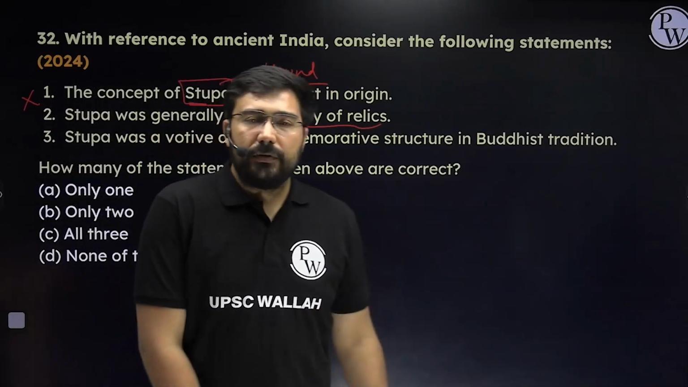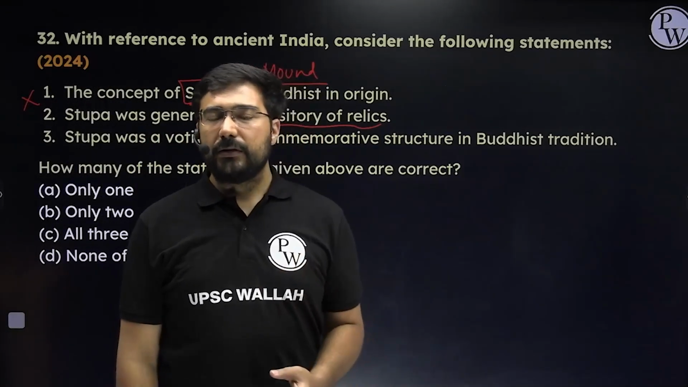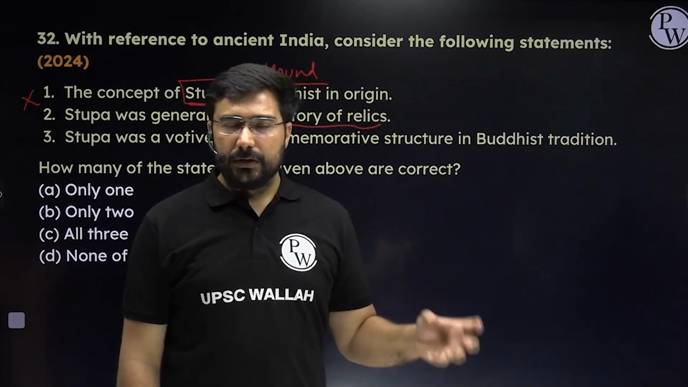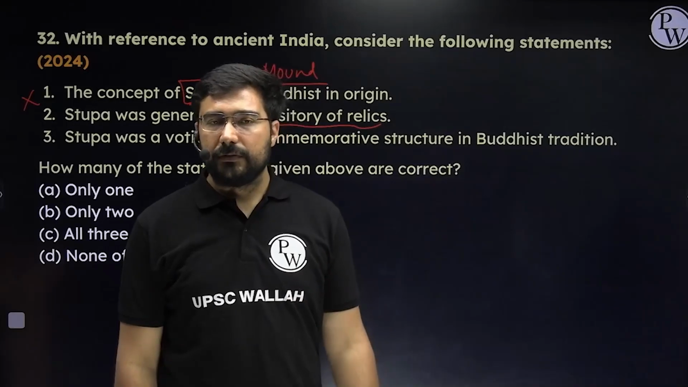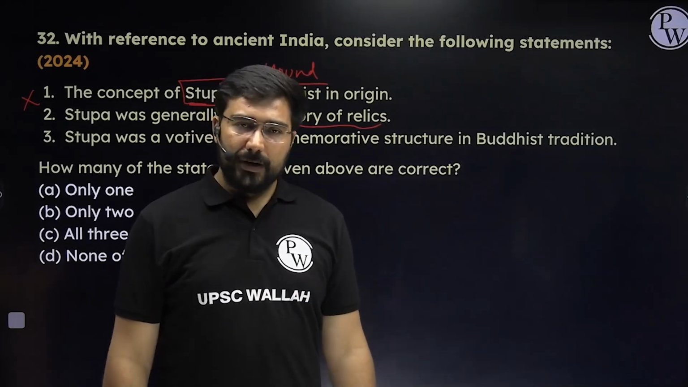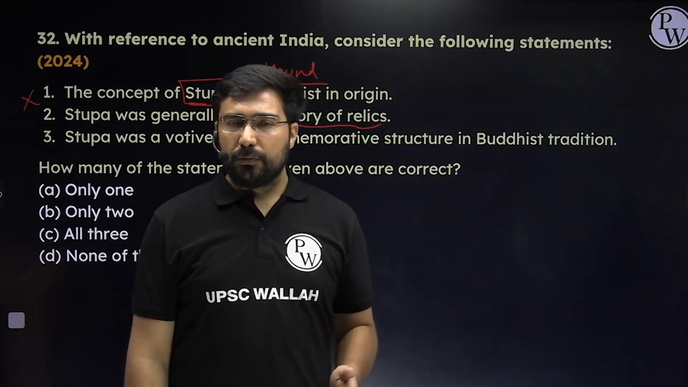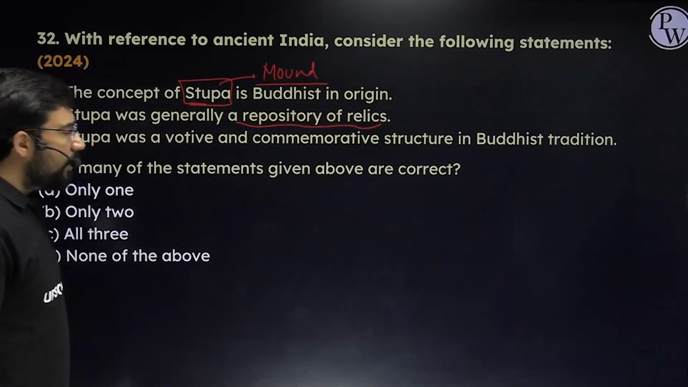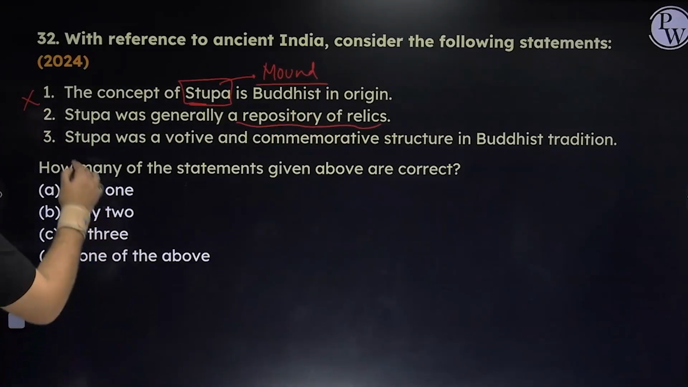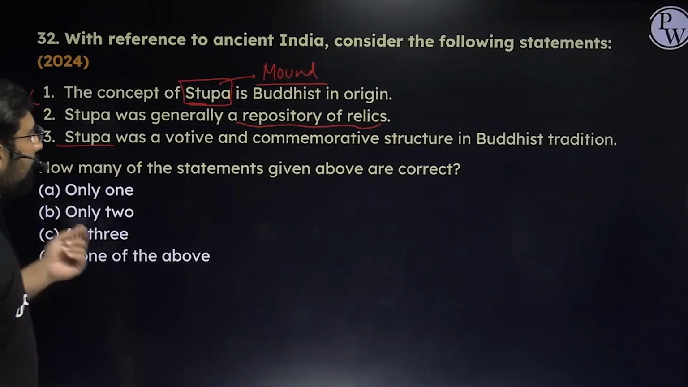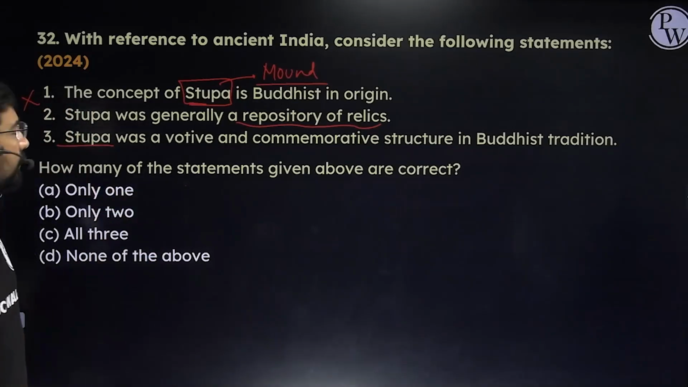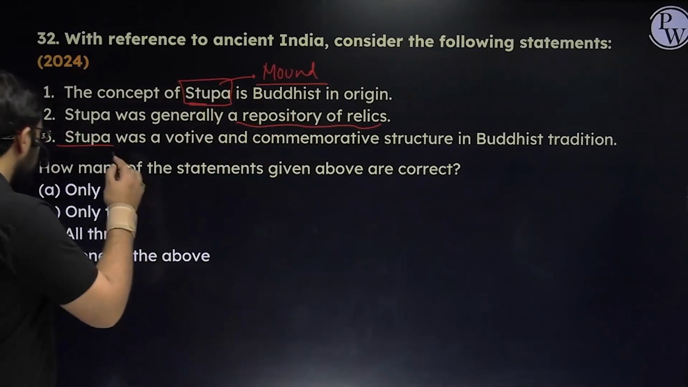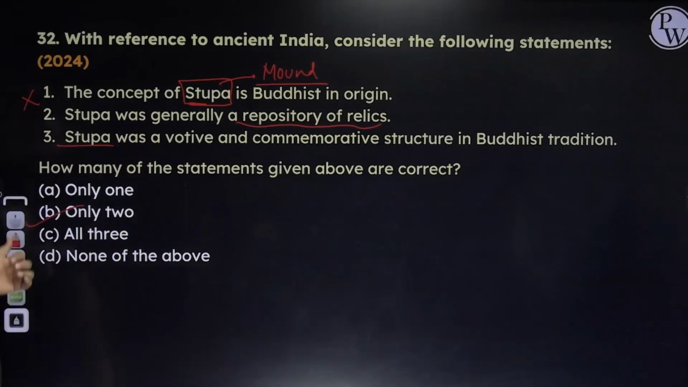Initially, when the stupas were created, I think 9 stupas were created on the relics of Buddha, 8 on his ashes and 1 on the utensil in which his ashes were kept. So 9 original stupas were there. Ashok is linked to creating around 84,000 stupas, which always looks like more of an imaginary number than a real number, but still, as per tradition, that's the information that we have. Stupa was a votive and commemorative structure in Buddhist tradition. That is correct, right? Third statement is correct. So here, how many are correct? Only 2. B is the answer.